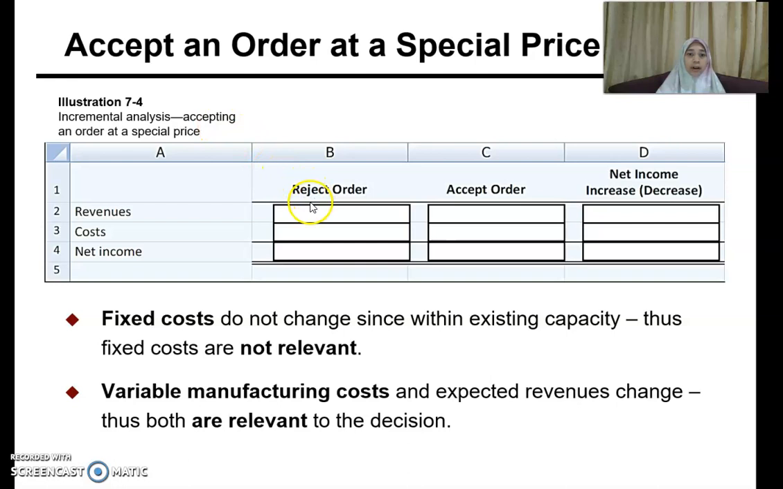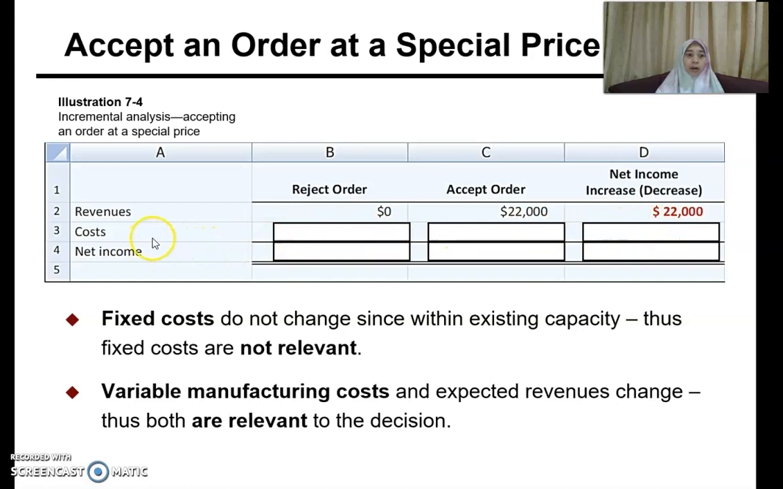If you look at the options that you have, if you reject the order and if you accept the order, what happens to your net income? So what about the revenue? If you reject the order, that means you don't take up the order, then you won't get any revenue. So you will get 0 revenue for that. But if you accept the order, then you will get the selling price of 11 ringgit per unit times 2,000. So you will get 22,000. So there will be a net increase in your revenue of 22,000.